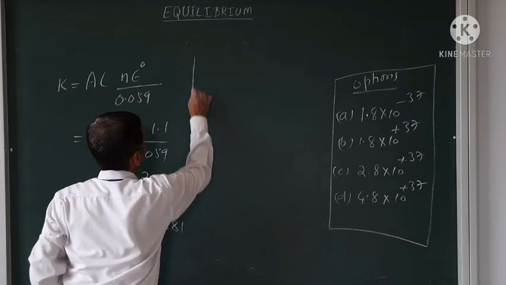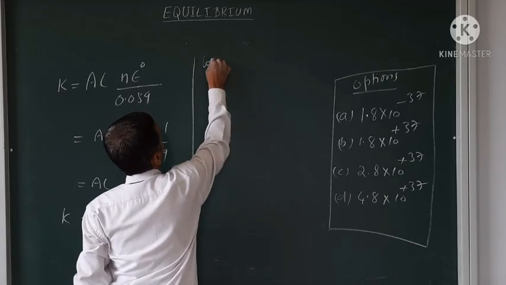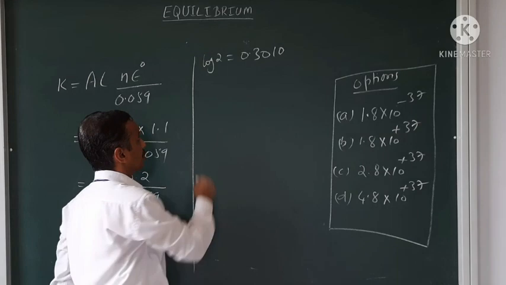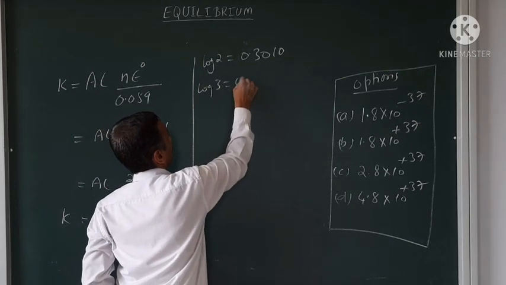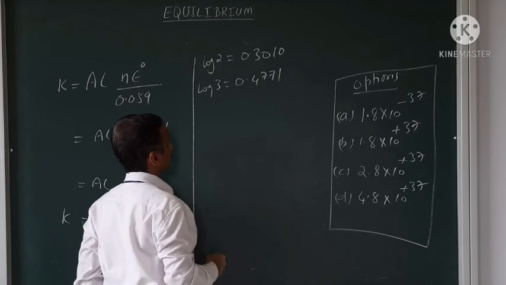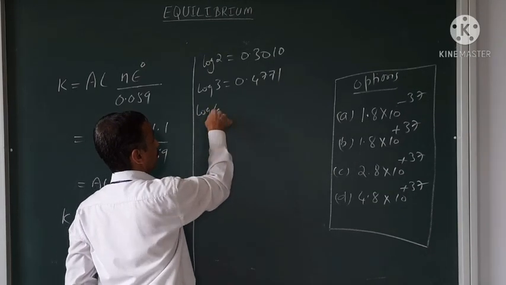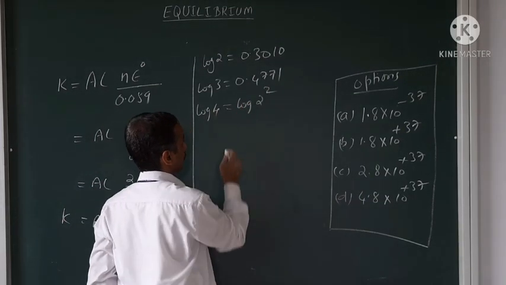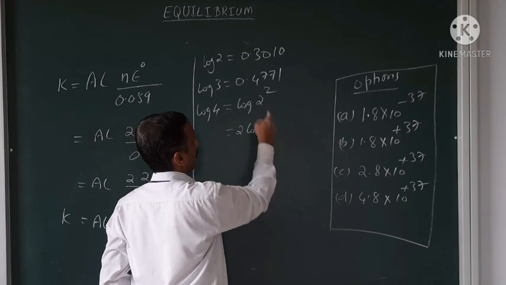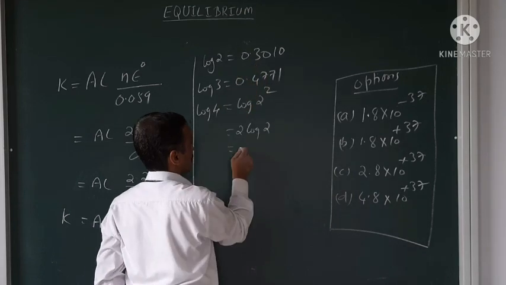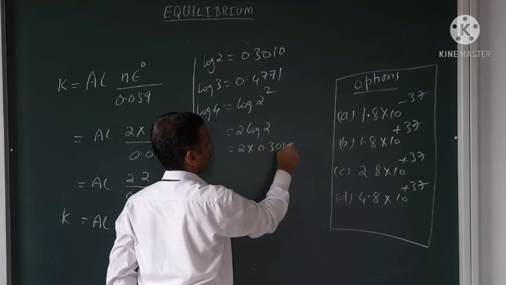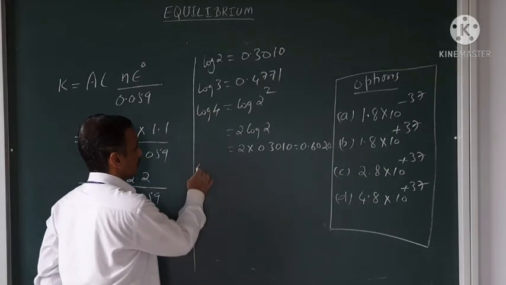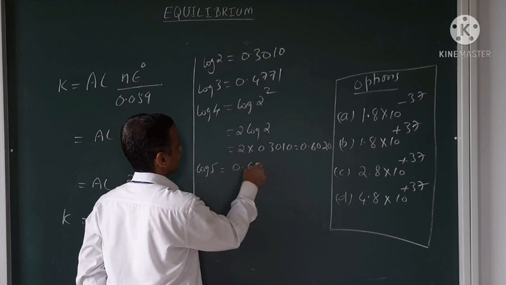So which are they? Log 2 is 0.3010, that you have to remember. Log 3 is 0.4771. Log 4 no need to learn by heart, because log 4 can be written as log 2 square, which is 2 log 2, and log 2 you know, so it is 2 into 0.3010, which is equal to 0.6020. Then log 5 is 0.6990.